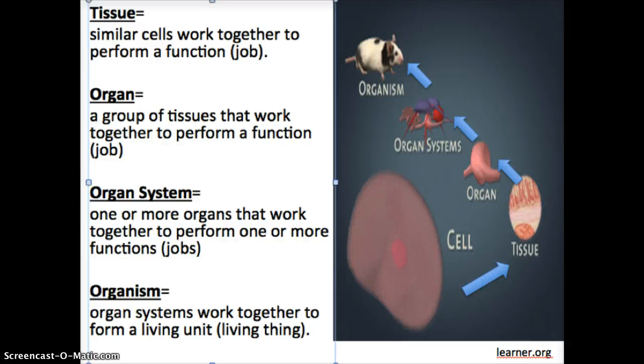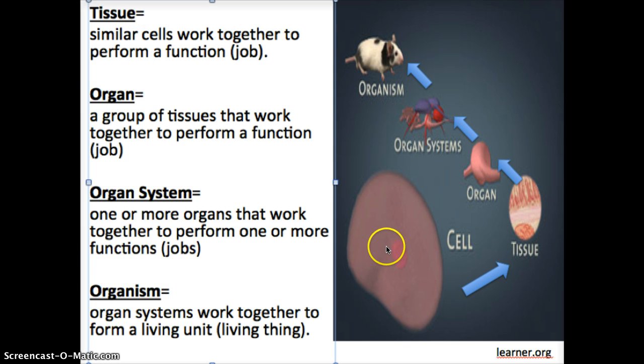Okay, students, this is part 2 of our notes. It's going to be much shorter this time, but you should be on the back of your worksheet, and I just want to review what you just learned. So we're talking about levels of organization, and you probably remember these key terms, but I'm going to go over them anyway.